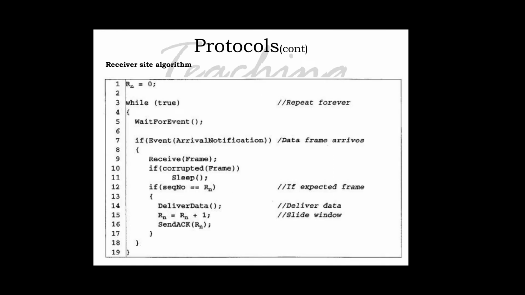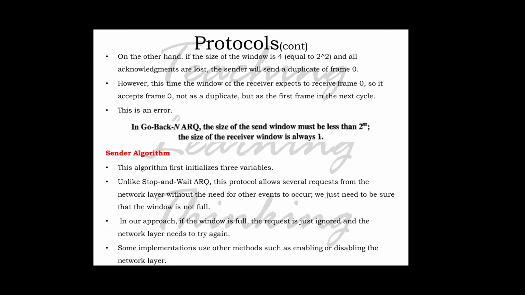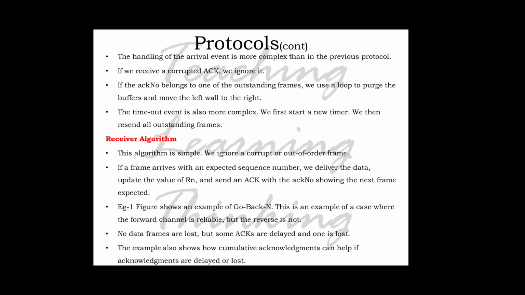And on the receiver side it has only one action: Rn equal to 0, while true, wait for an event. If the event is arrival notification, a data frame arrives and we receive the frame. If it is corrupted, the frame is discarded. If the sequence number is equal to Rn, deliver the data, Rn changes to Rn plus 1, and send the ARQ Rn. So this is happening on the receiver side, and this is all about the algorithm. We have discussed the algorithm in the slides itself, so you can check if you have any doubt regarding the receiver side and sender side algorithm.